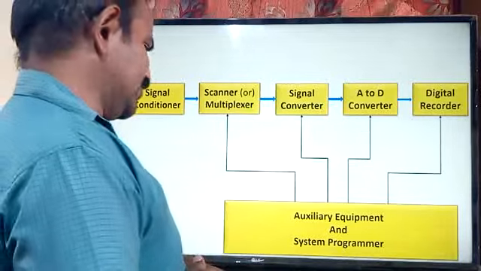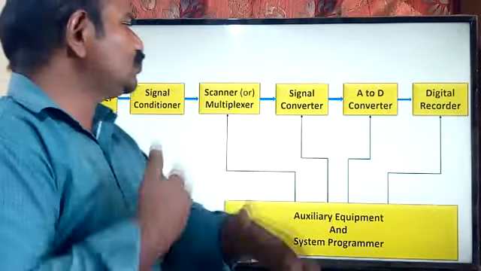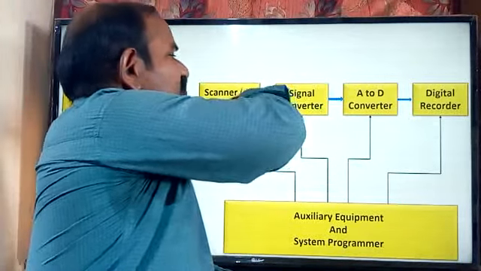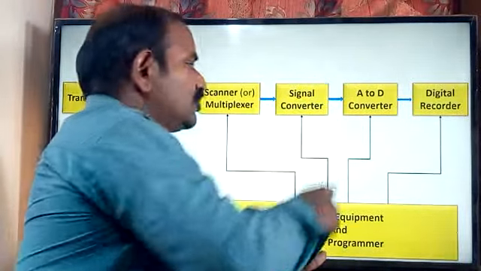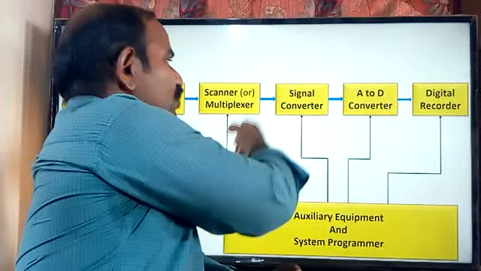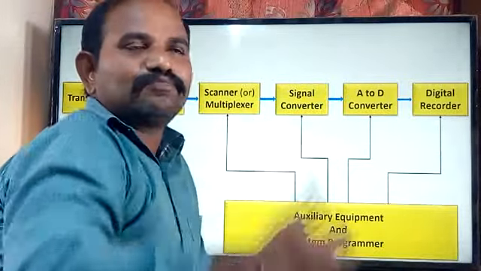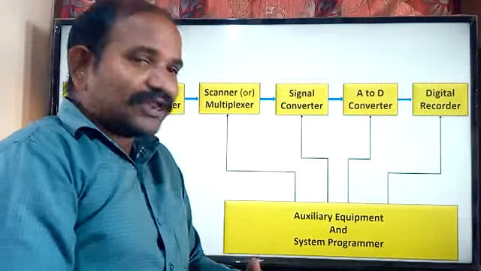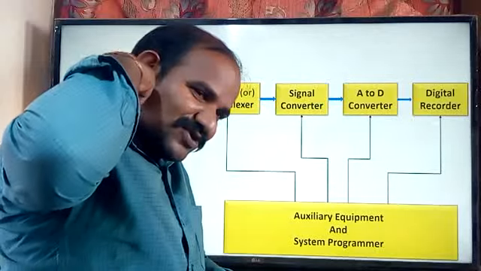We may use the analog recorder also. Okay, so here these blocks mean how to get the function, means how these elements which are residing in the data acquisition systems should get performed. That entire thing is going to be written in terms of the program, means how to control the activities of this block, this block, this block, this block, and how they should respond when some process is going on. So everything is going to be written in terms of the program, and that is going to be stored inside this particular block.